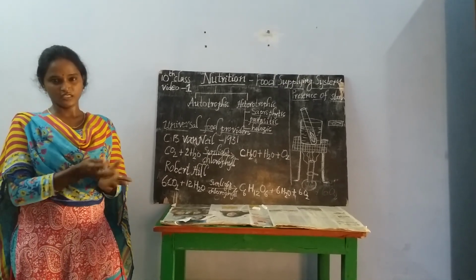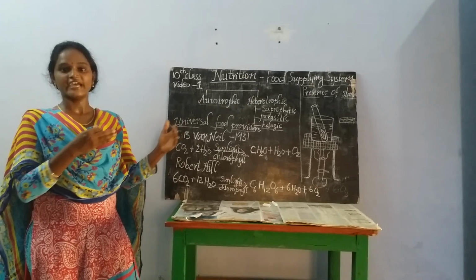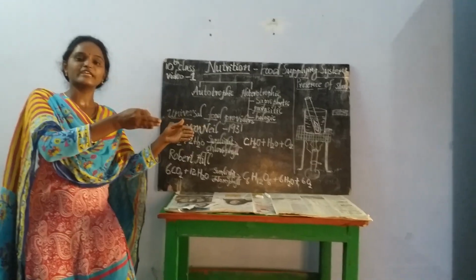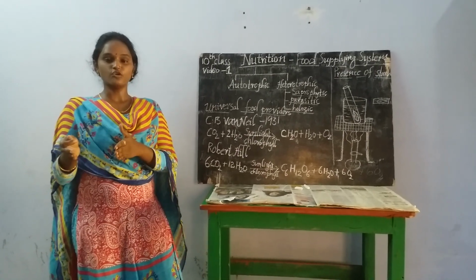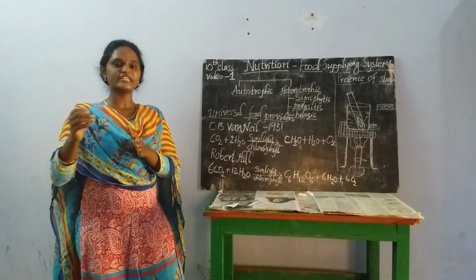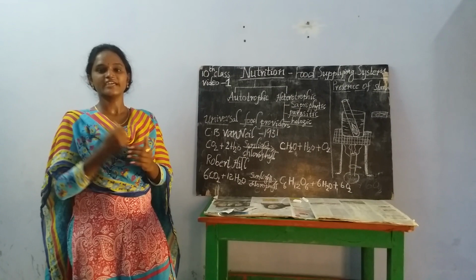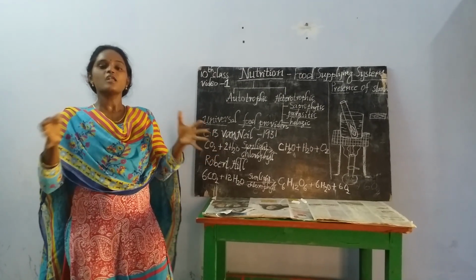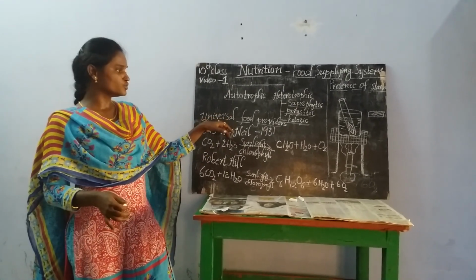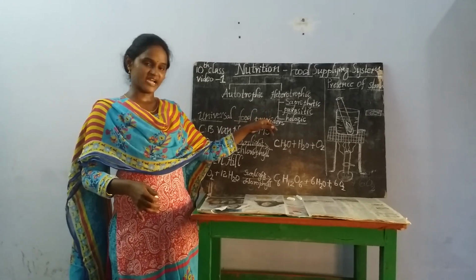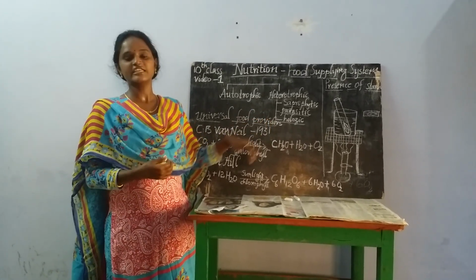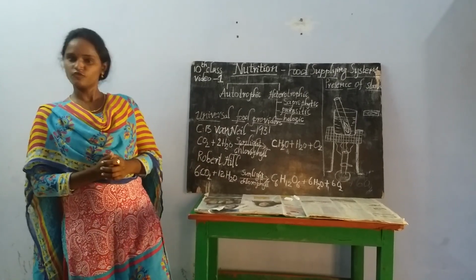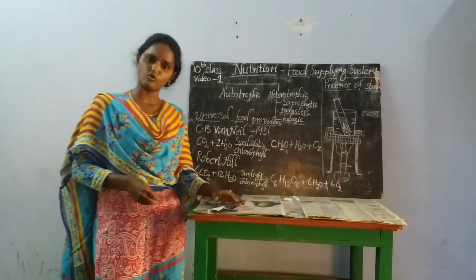That's why the cow is a herbivore, it is directly depending on the plant. The tiger or lion, it is a carnivore, it is indirectly depending on the plants. That's why we call all green plants universal food providers. I think you understand this better. Later we will discuss a few lines about photosynthesis. What is meant by photosynthesis?